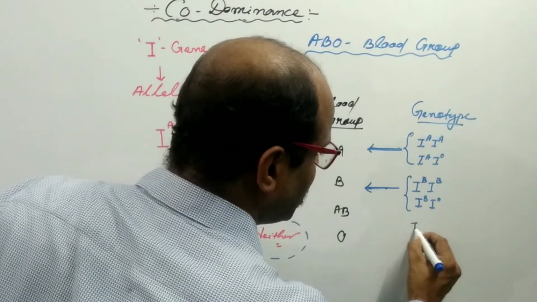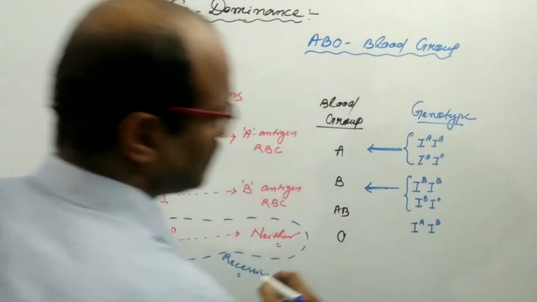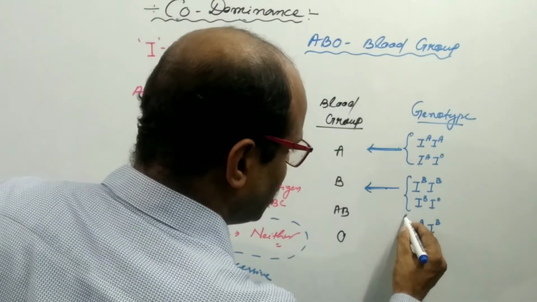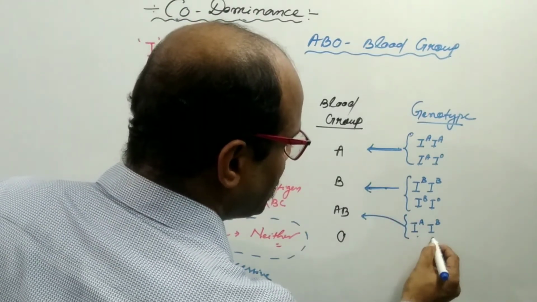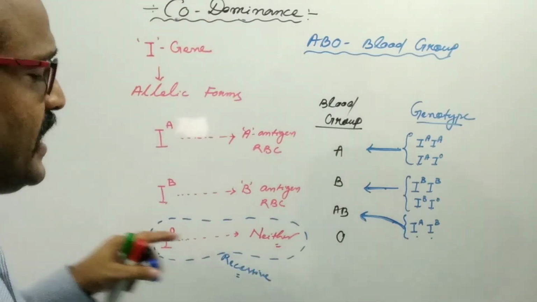In the presence of IA IB, this is another heterozygous condition. Here A and B express equally and independently.